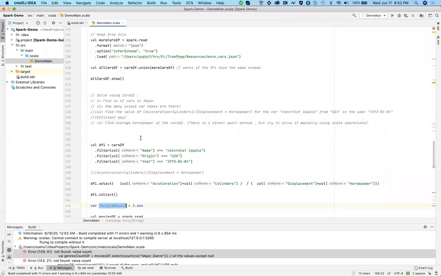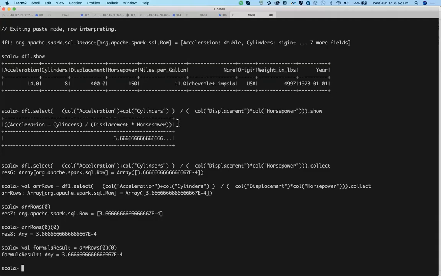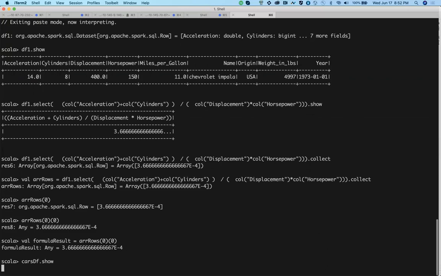Good. Now what you have to do next is find the average horsepower of the cast DF. If you do cast DF dot show, that is the last one. Let's do it quickly. You see this horsepower, right?